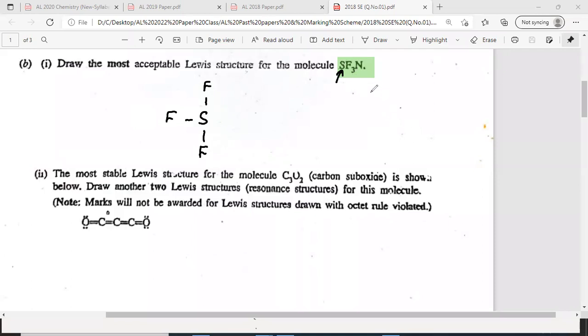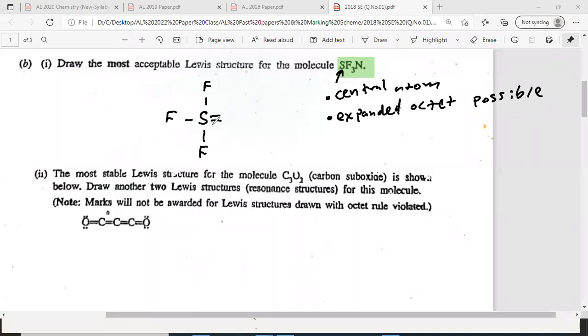Then nitrogen, most stable one is what? Sulfur is the central atom, and an expanded octet is possible. So the most stable arrangement is nitrogen with a triple bond to the central atom.